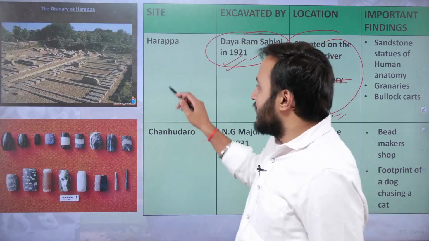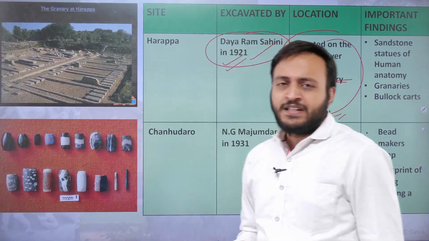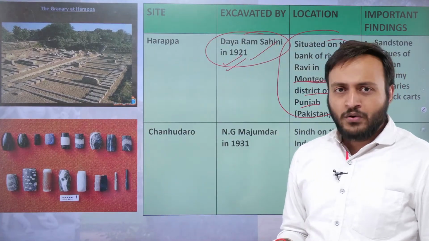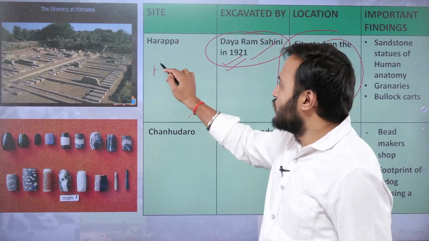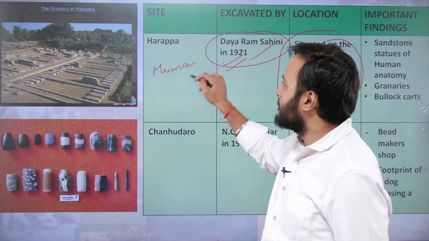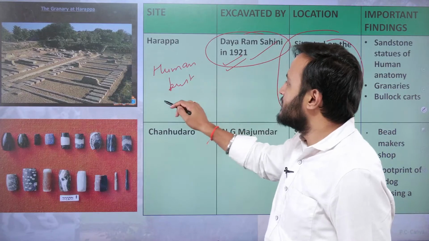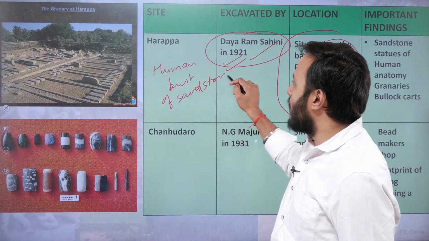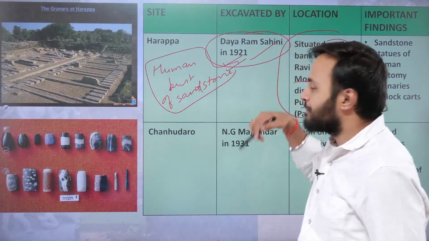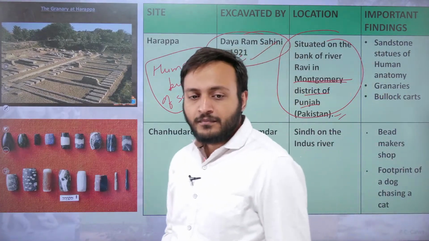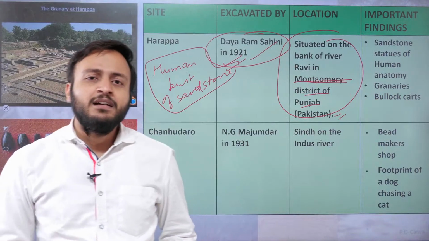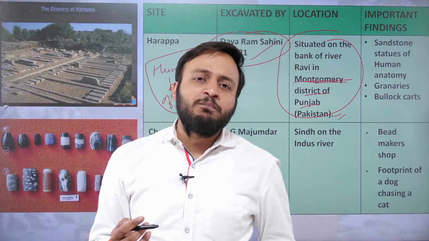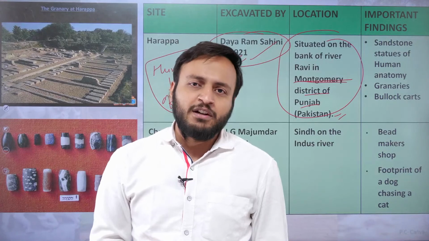Apart from that, in the previous lectures you might have seen the image of the human bust, made up of the sandstone. So that is also obtained from Harappa only. And apart from that, the specimens of the bullock carts have also been recovered from Harappa.